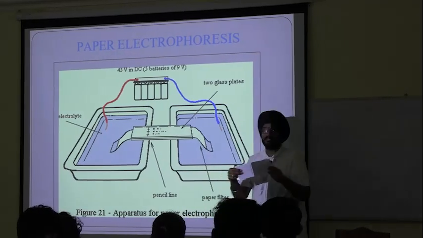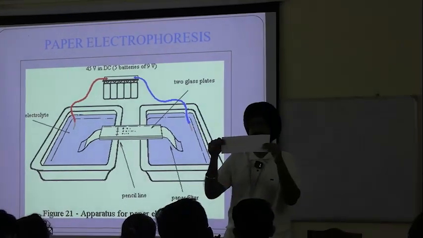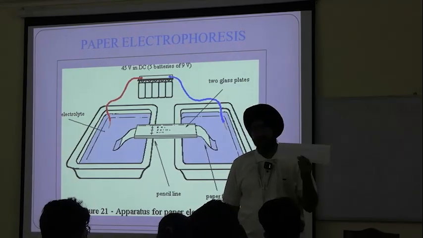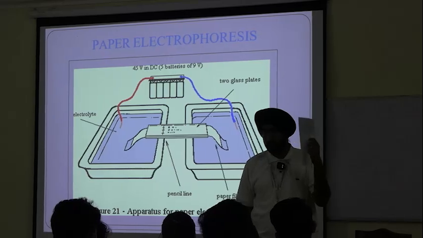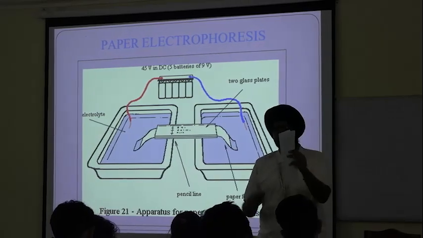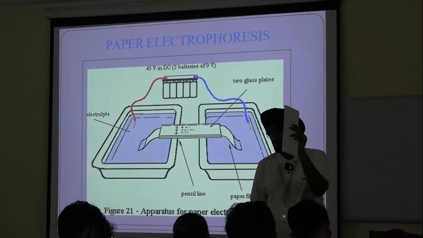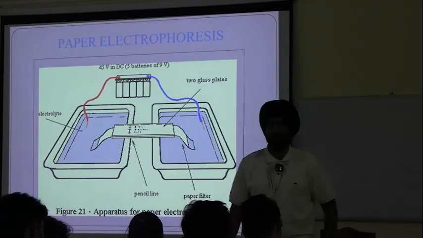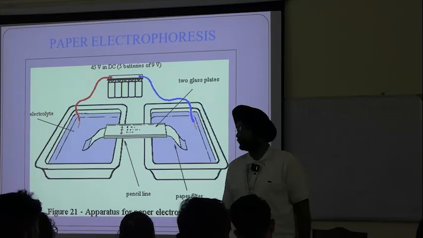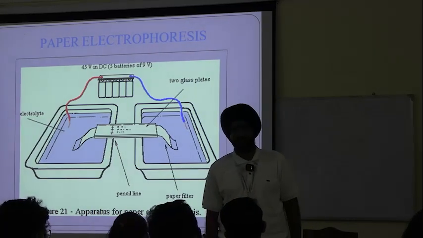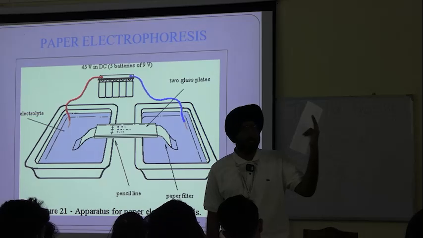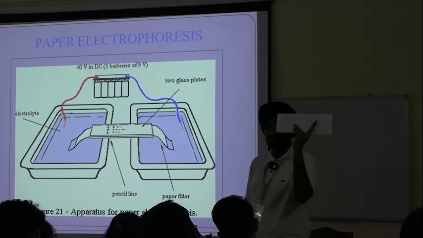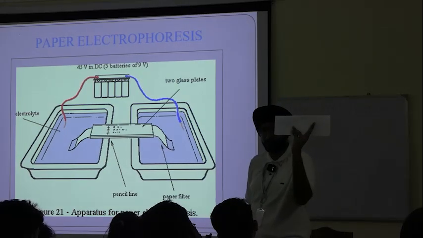Okay, this is our support media. What are the functions of support media? The separation actually takes place on this. The main function: the separation takes place on the support medium. And what are the examples of support media? So in paper electrophoresis, our support media is cellulose acetate paper or Whatman's filter paper.